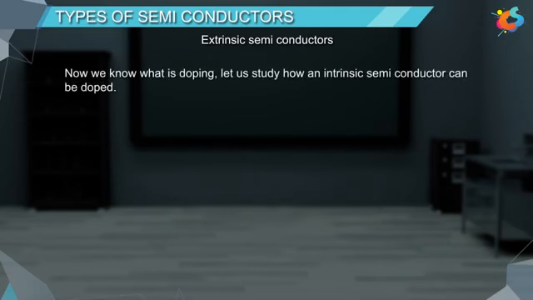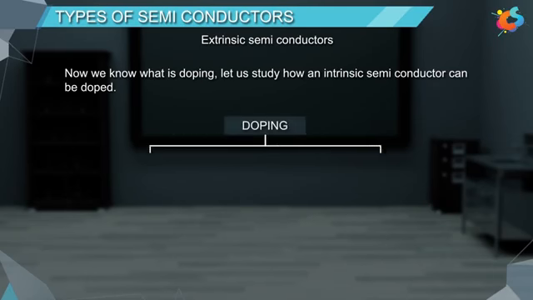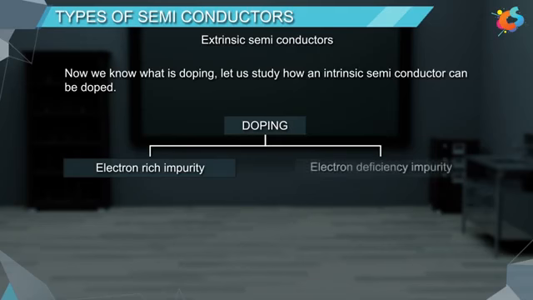Now, we know what is doping. Let us study how an intrinsic semiconductor can be doped. Doping can be done in two ways: with electron-rich impurity or with electron deficiency impurity, as compared to the intrinsic semiconductor.